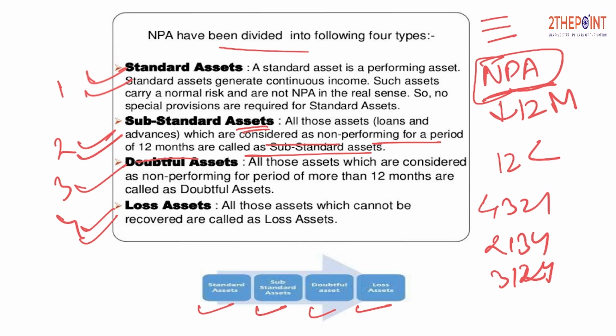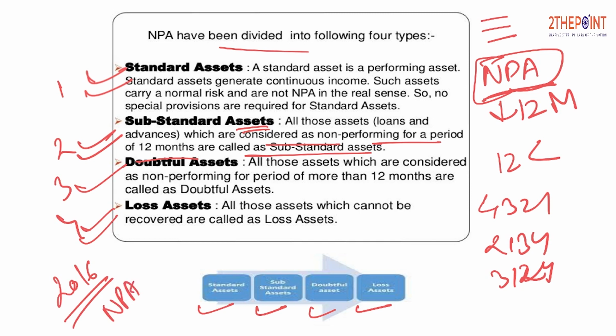So friends, why are we studying this topic? Because for the last 5 years the NPA shown in the balance sheet of public sector banks in India has been at a very high rate, a very huge figure which RBI is trying to reduce. Now 2016 was the year when the amount of NPA reached its peak.